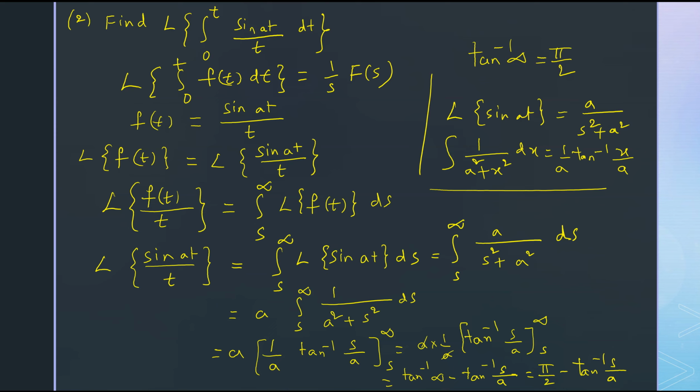But here pi by 2 minus tan inverse theta equal to cot inverse theta. So we get cot inverse of s by a. Now this is the Laplace transform of sin at by t.